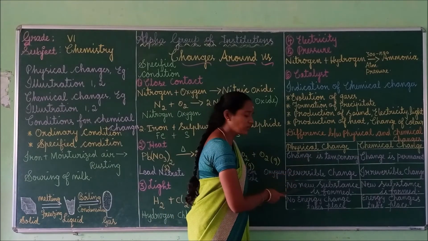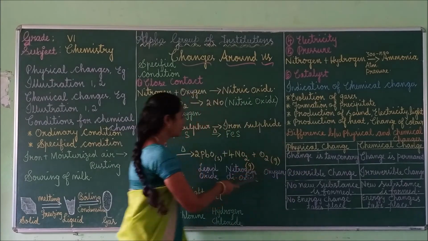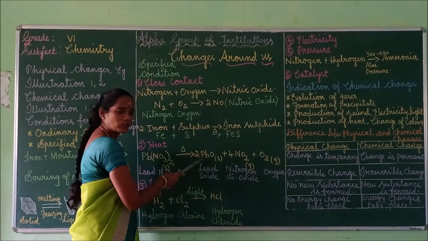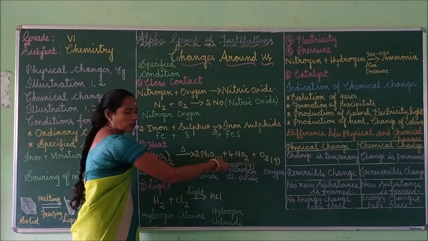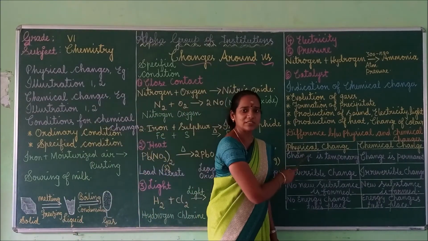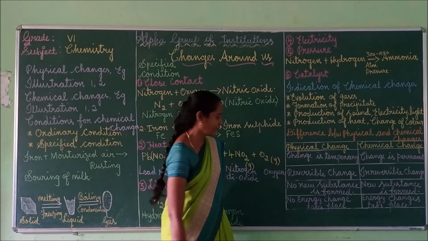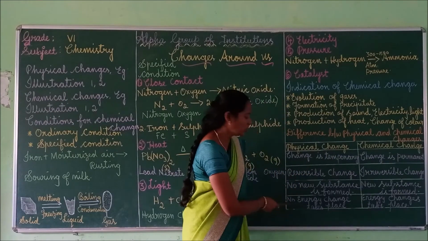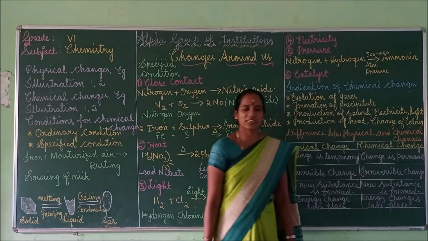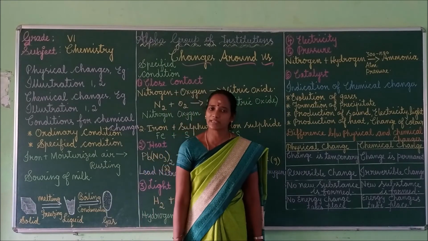Next, in physical change, no new substance is formed, whereas in chemical change, new substance is formed. We got new substances here, isn't it? Iron sulfide, nitric oxide, lead oxide, nitrogen dioxide, oxygen gas are new substances. Next, in physical change, no energy change takes place, whereas in chemical change, energy changes take place. So these are the differences between physical change and chemical change.